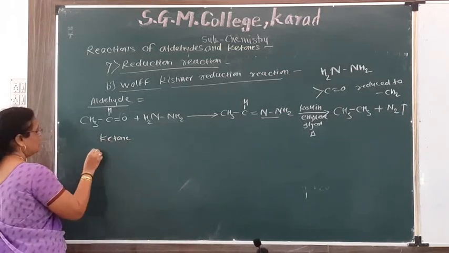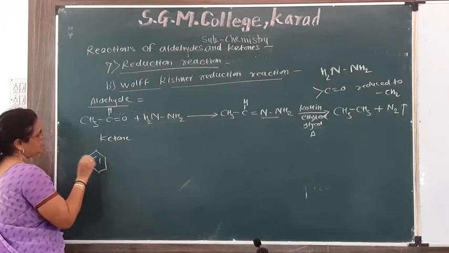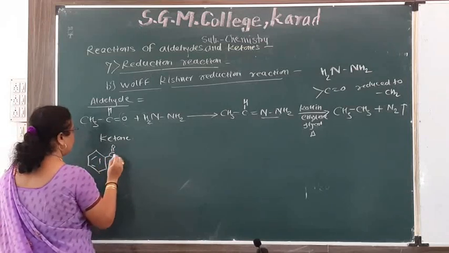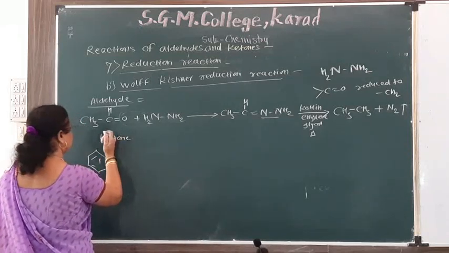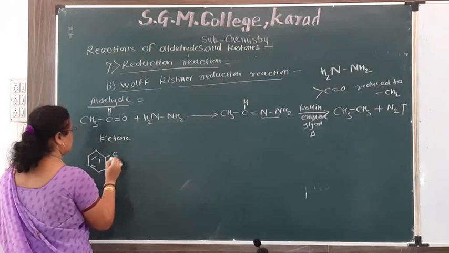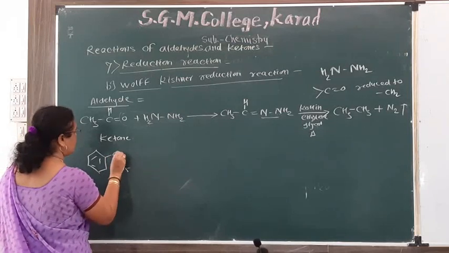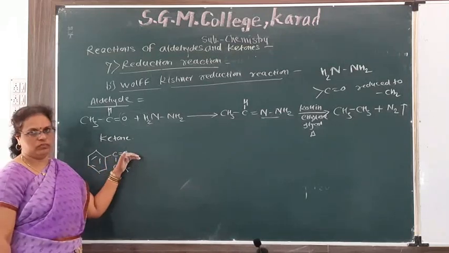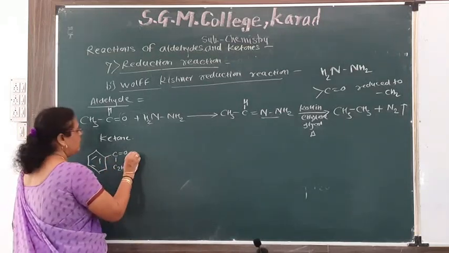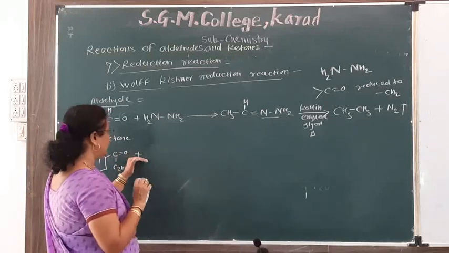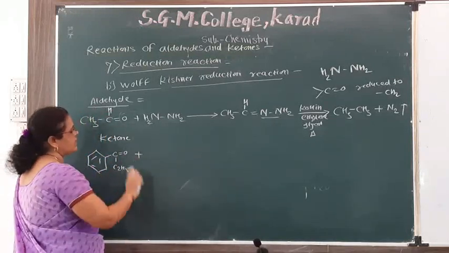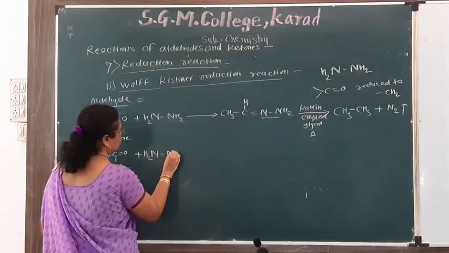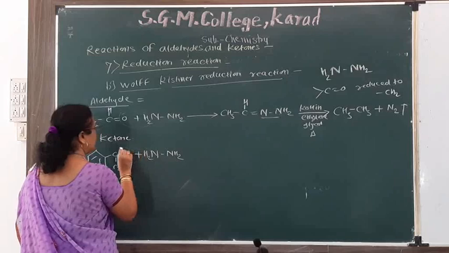Then another example, in case of ketone. Here this is the benzene ring, C double bond O, C2H5, ethyl phenyl ketone. When it reacts with alkaline hydrazine, NH2NH2, a water molecule is removed.